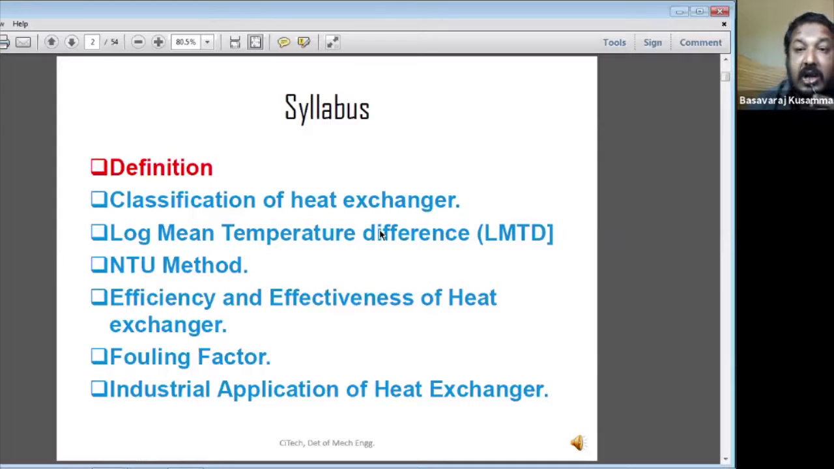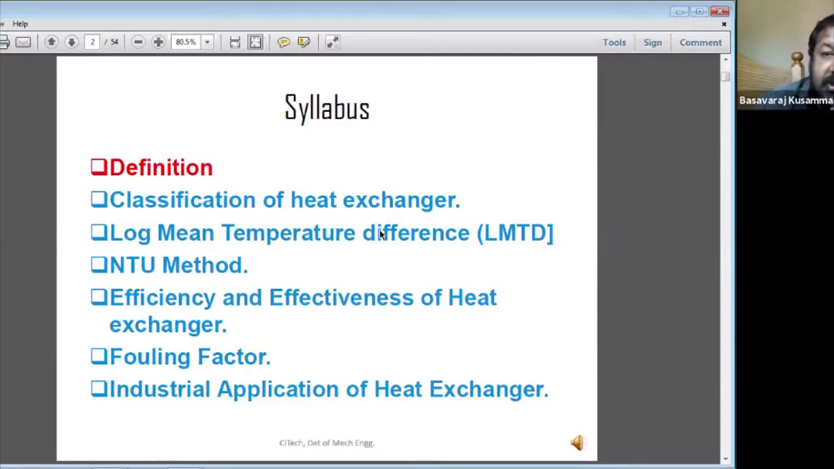In order to calculate the effectiveness of the heat exchanger, they use what is called the NTU method. NTU means the number of transfer units. You will come to know how to calculate the effectiveness of heat exchangers, and what the fouling factor is.